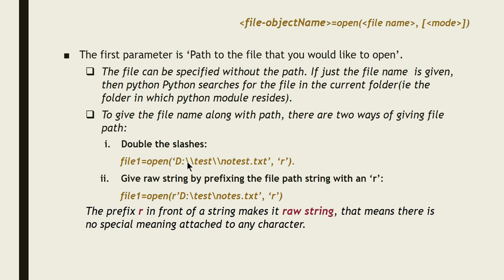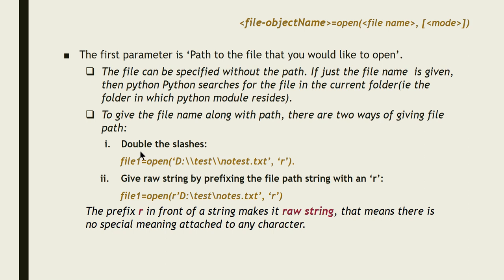So if you give only one slash, that will be treated as an escape sequence, or it will be misunderstood. To avoid that, to specify that this is the path of the folder, every single slash you have to replace with a double slash. So if you are planning to give the file path, wherever there is a single slash in the path, you have to give a double slash.